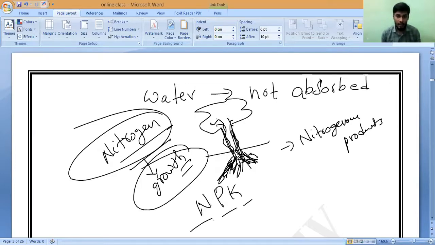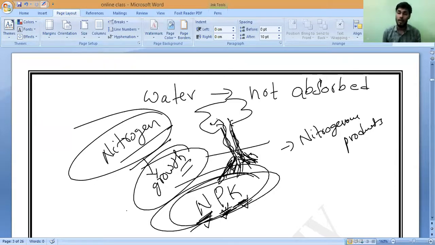What is NPK? Nitrogen, phosphorus, and potassium. So the NPK level should be maintained. All these minerals cannot be absorbed from the air directly, correct or not? So substances like water and some minerals have to be supplied by some system. The transportation system of plants is to transport water as well as minerals, and